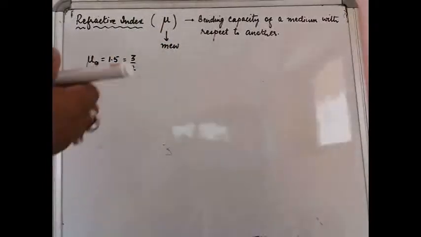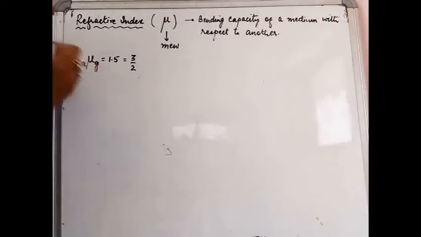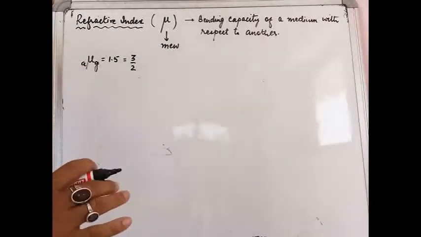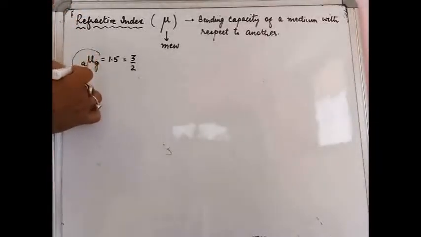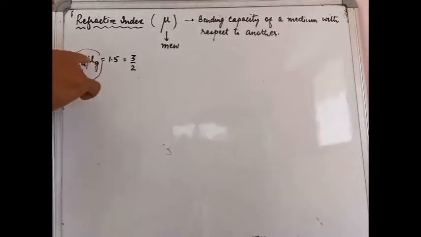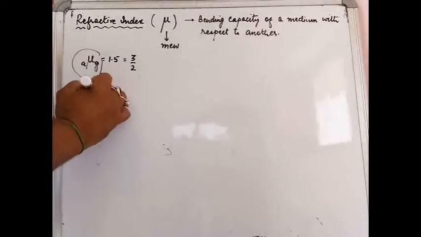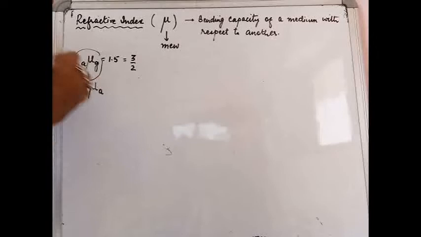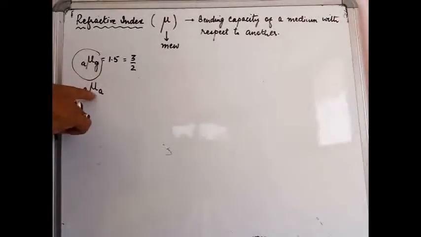So when the other medium is not given, you will always treat that to be the air. So you will read this as refractive index of glass with respect to air. Please listen to this carefully. There is a way of reading this out, and it is refractive index of glass with respect to air. Suppose somebody writes refractive index mu A on this side, G on this side, then this would mean refractive index of air with respect to glass.